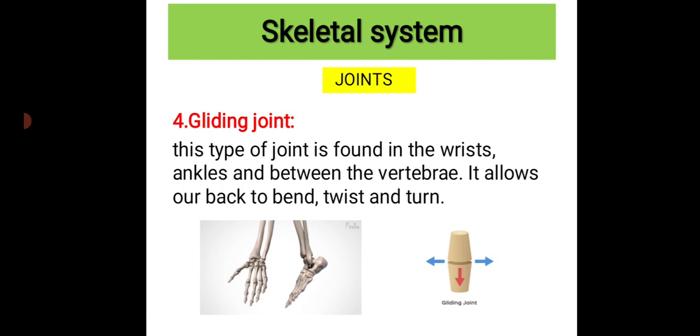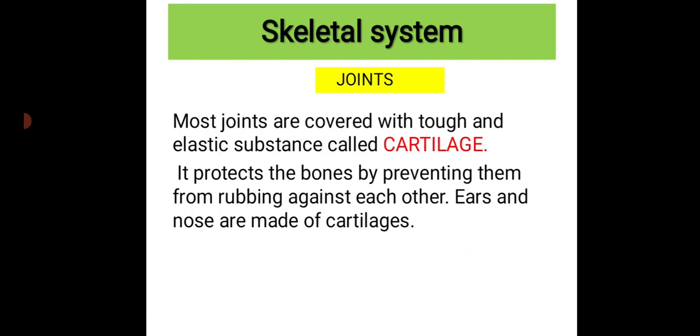So our gliding joint looks like this. So children, these are the four types of joints, that is ball and socket joint, hinge joint, pivot joint and gliding joint.